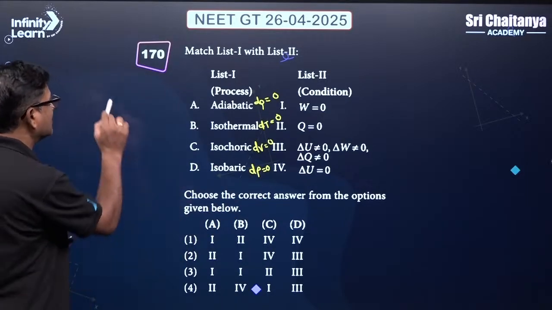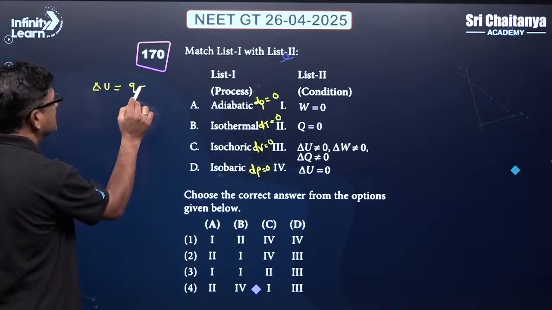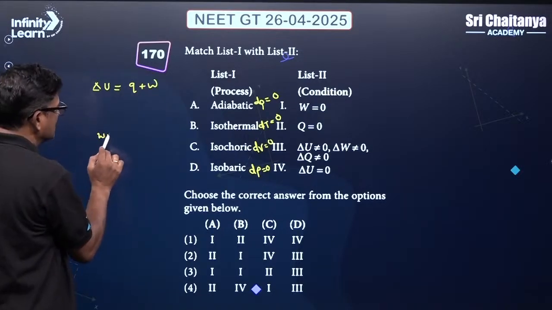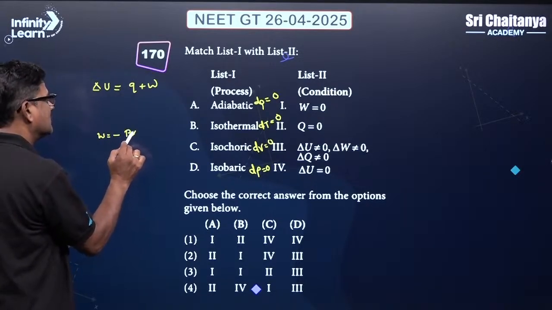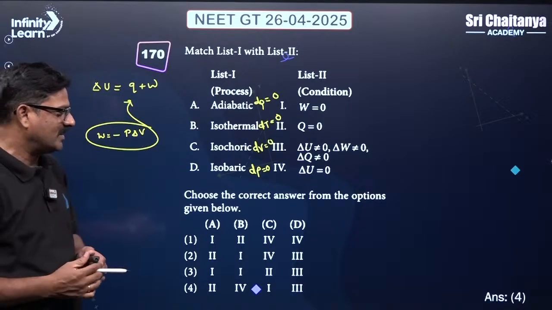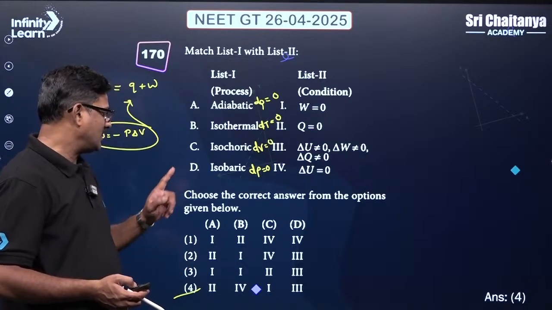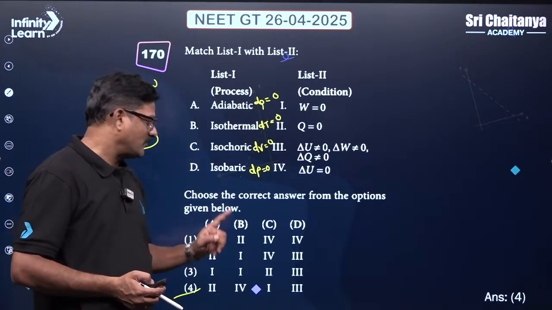So apply this in the first law of thermodynamics: delta U is equal to Q plus W, where W is equal to minus P delta V. Based on this, you can apply it and you are going to get the answer.